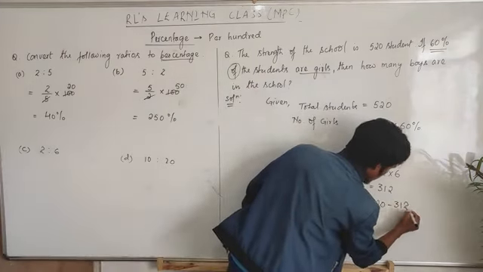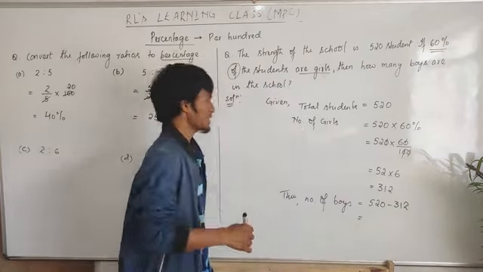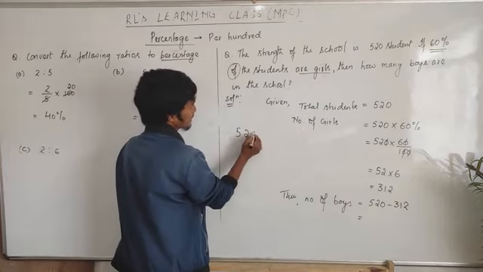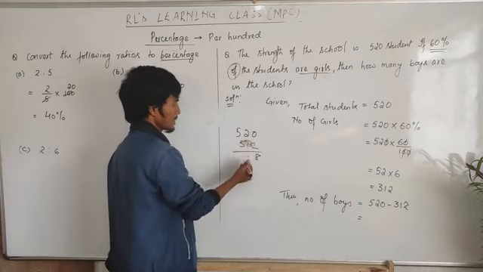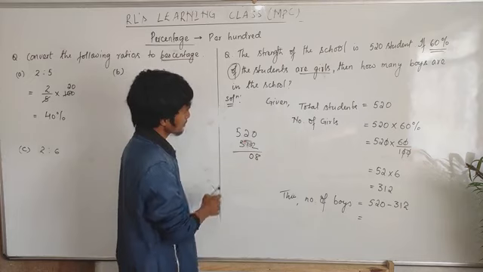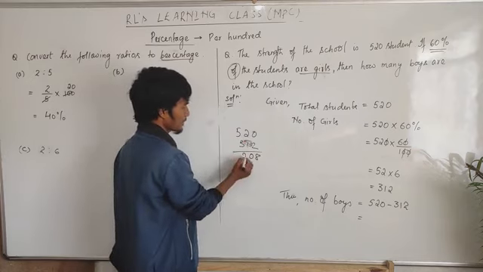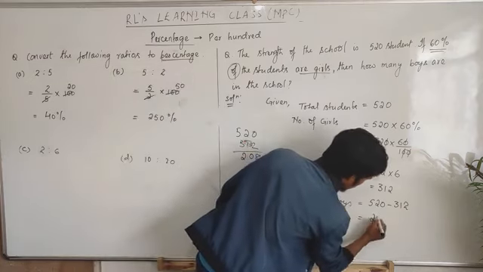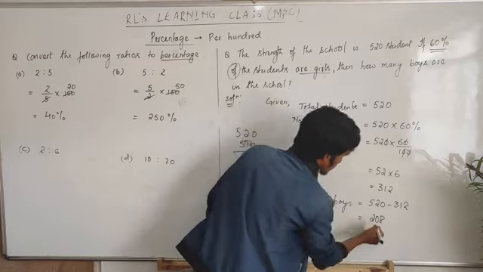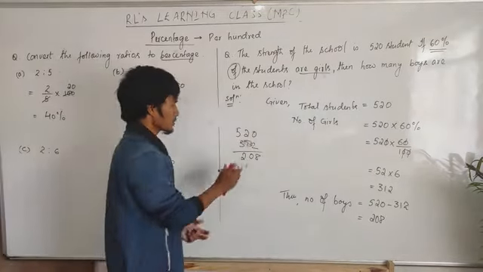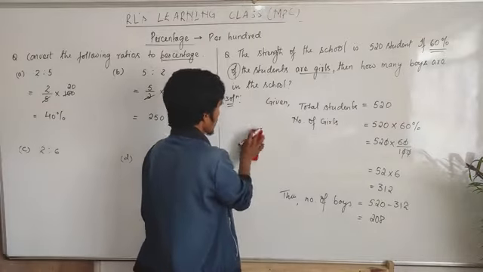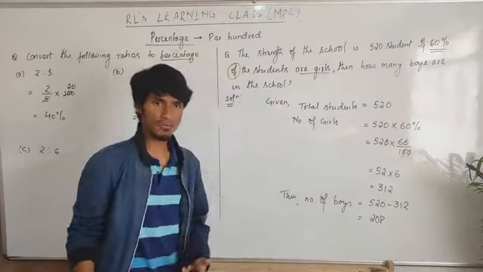Then what is left will be boys. 520 minus 312: here will be 8, then 0, then 5 minus 3 will be 2. Then there are 208 students who are boys. Now how many boys? 208 students. Or this question you can solve in another way.